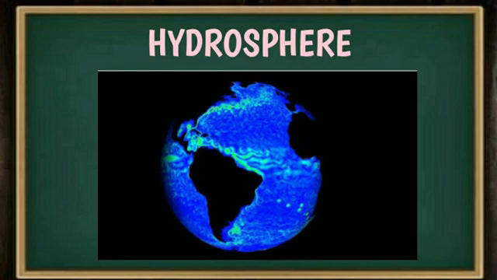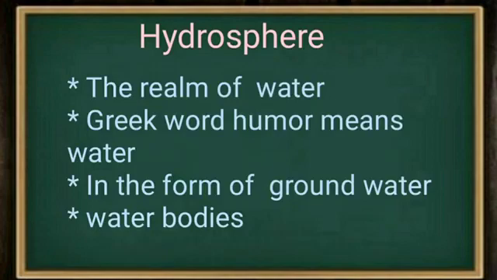Generally, we can find water on the earth's surface in the form of groundwater and surface water. And in surface water also, we have many types of water bodies like rivers, lakes, seas, oceans, etc. So, in this hydrosphere, we have all the water bodies on the earth's surface and also the groundwater.